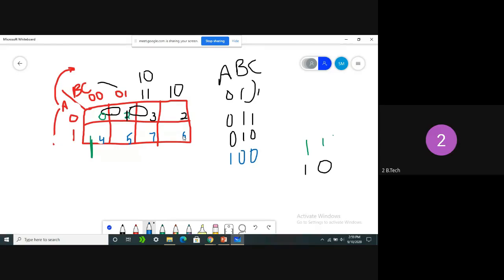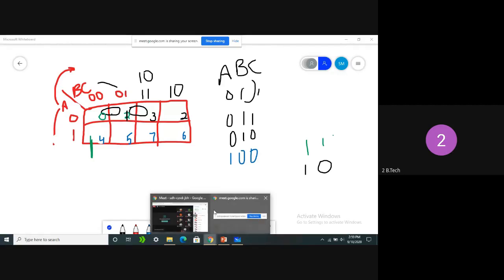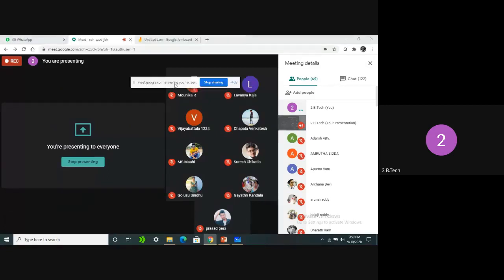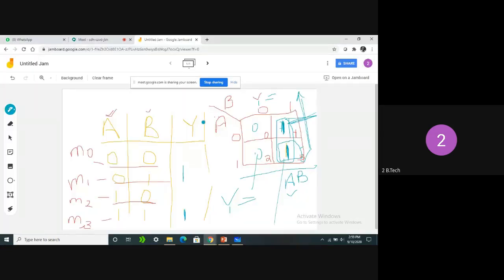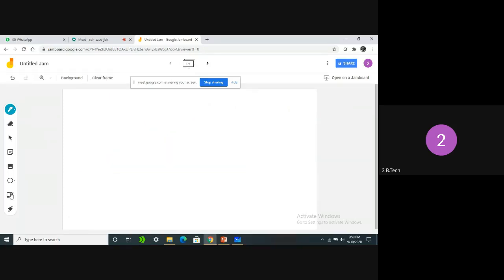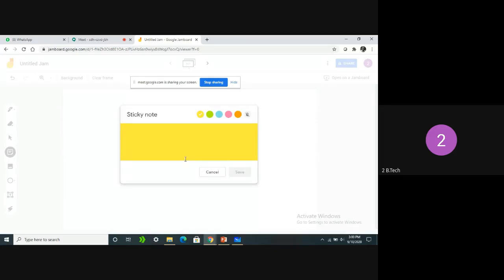Shall we do one problem based on 3 variables? Okay. Everyone take pen and paper and write. Try to write what I am doing here.